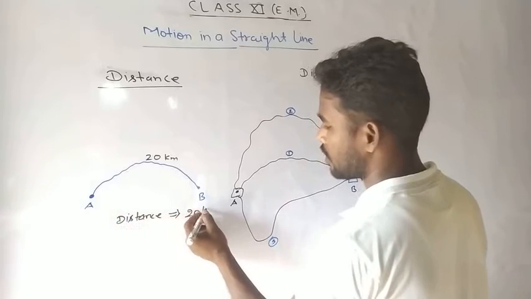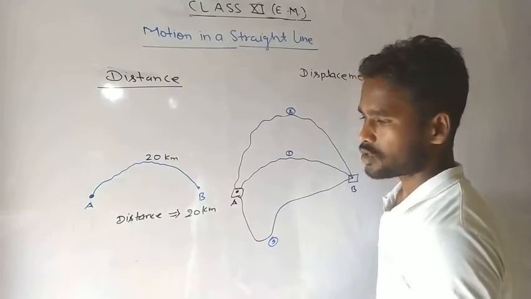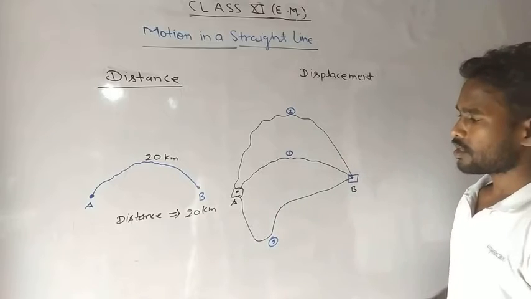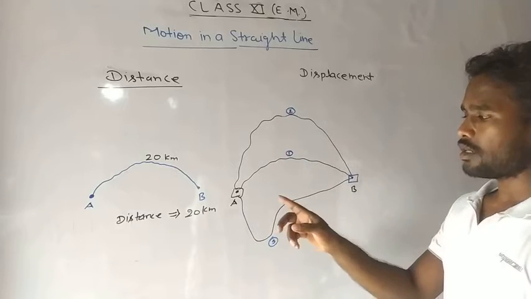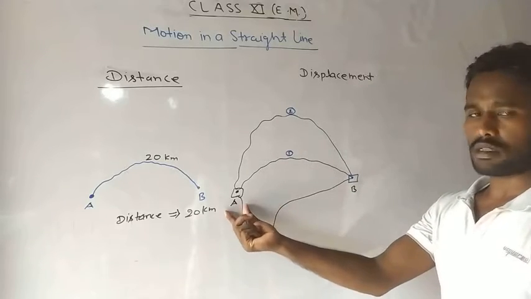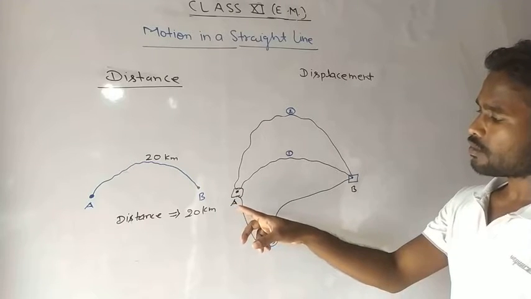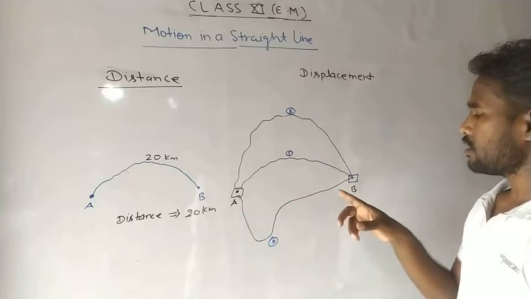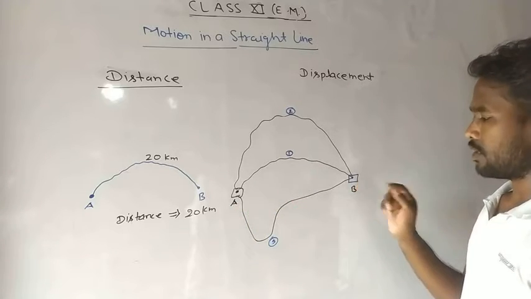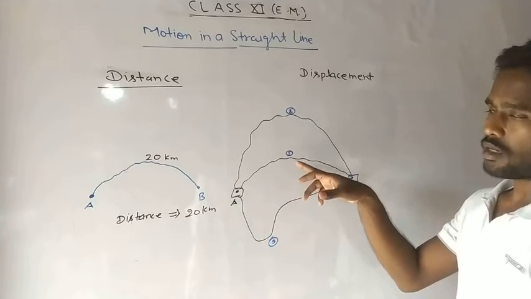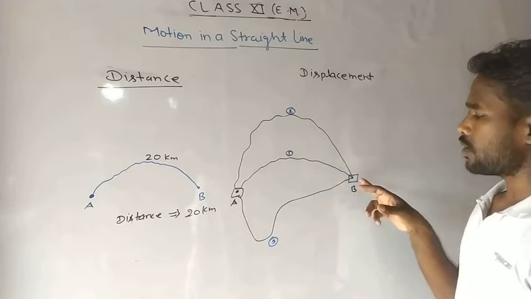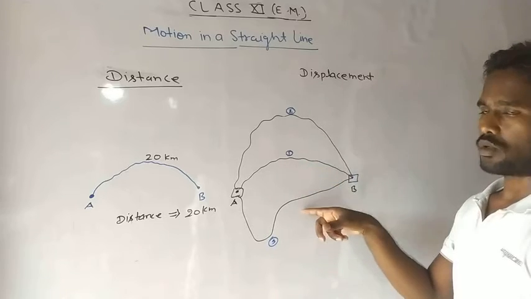Okay students, listen. I have told you that if a body starts from position A and goes to point B, it can reach point B by different routes.